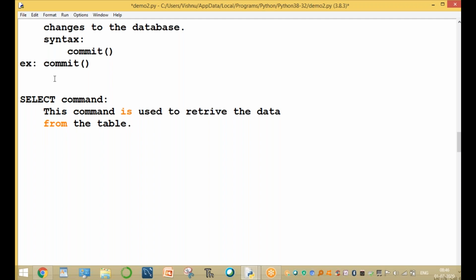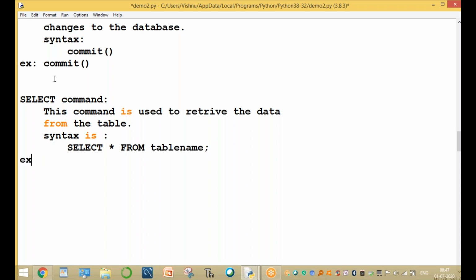The syntax is: select star from table name.